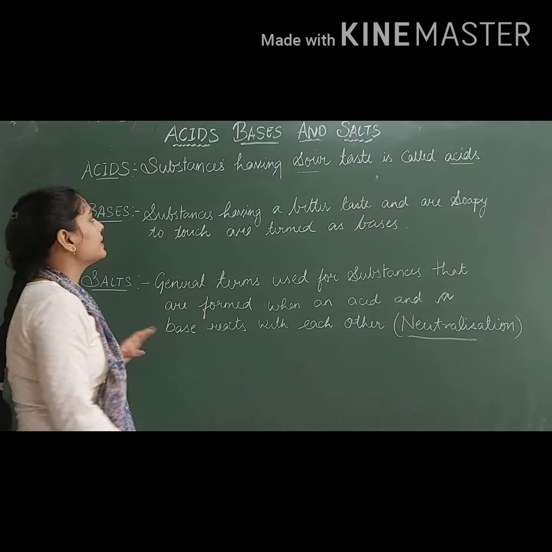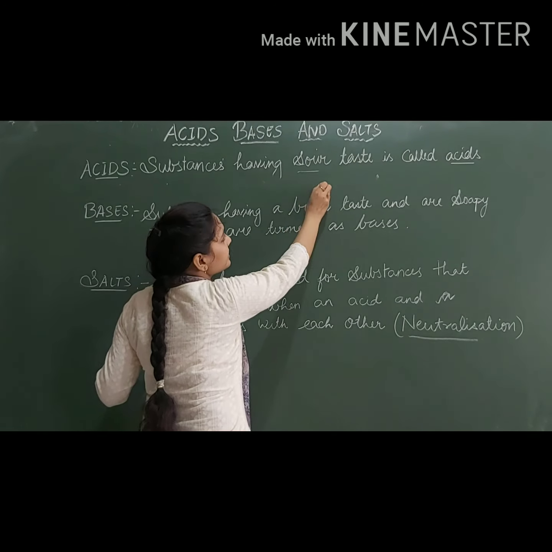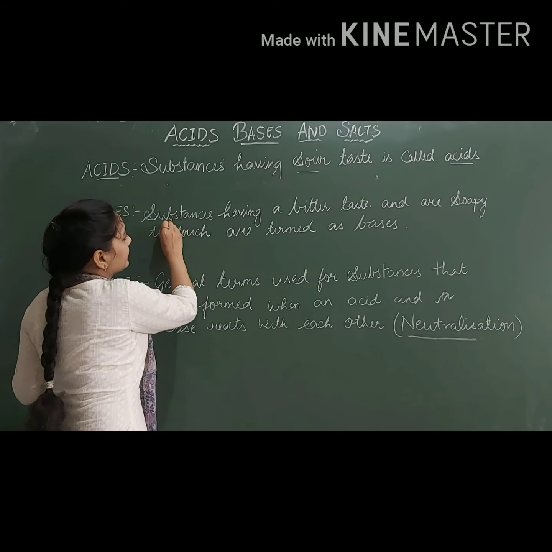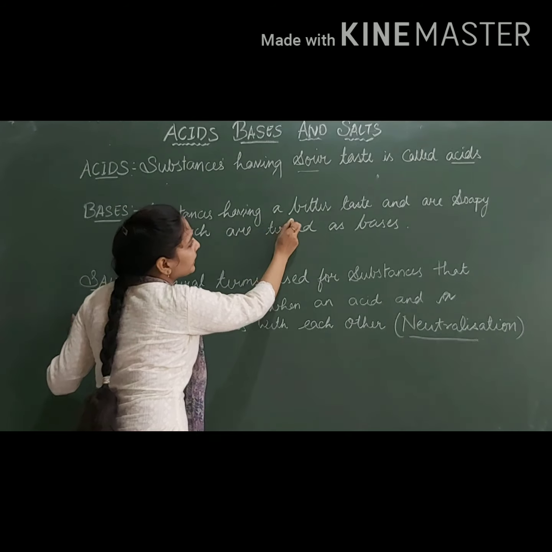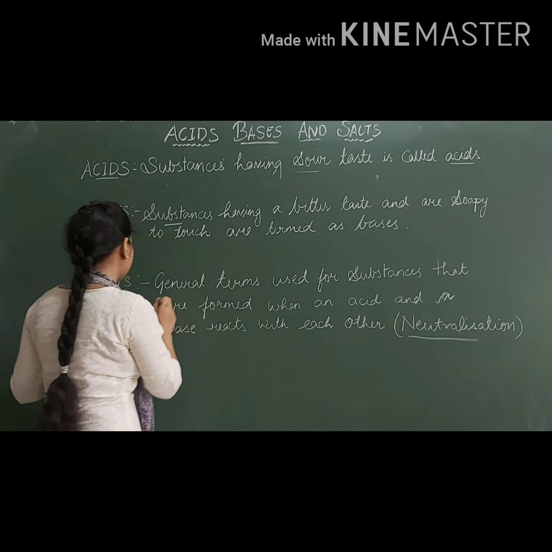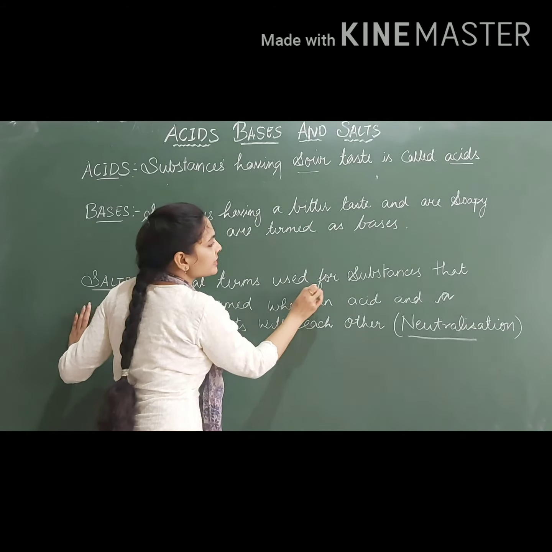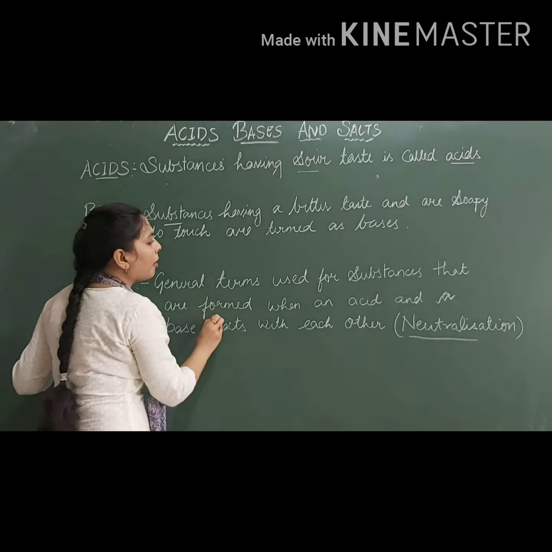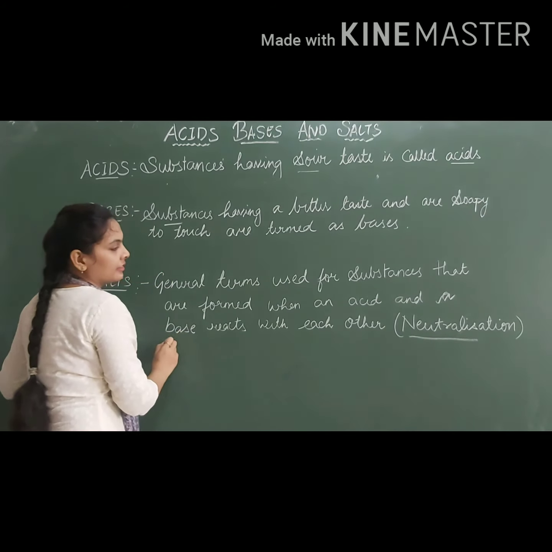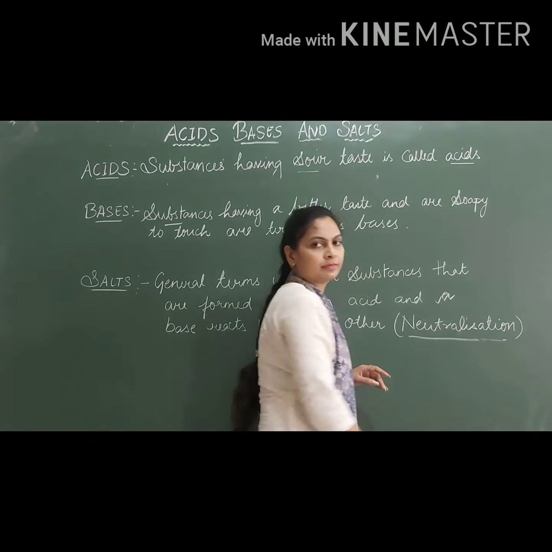So see the definitions once again. Acids: substances having a sour taste are called acids. Bases: substances having a bitter taste and are soapy to touch are termed as bases. Salts: general term used for substances that are formed when an acid and a base react with each other. And this process is known as neutralization.